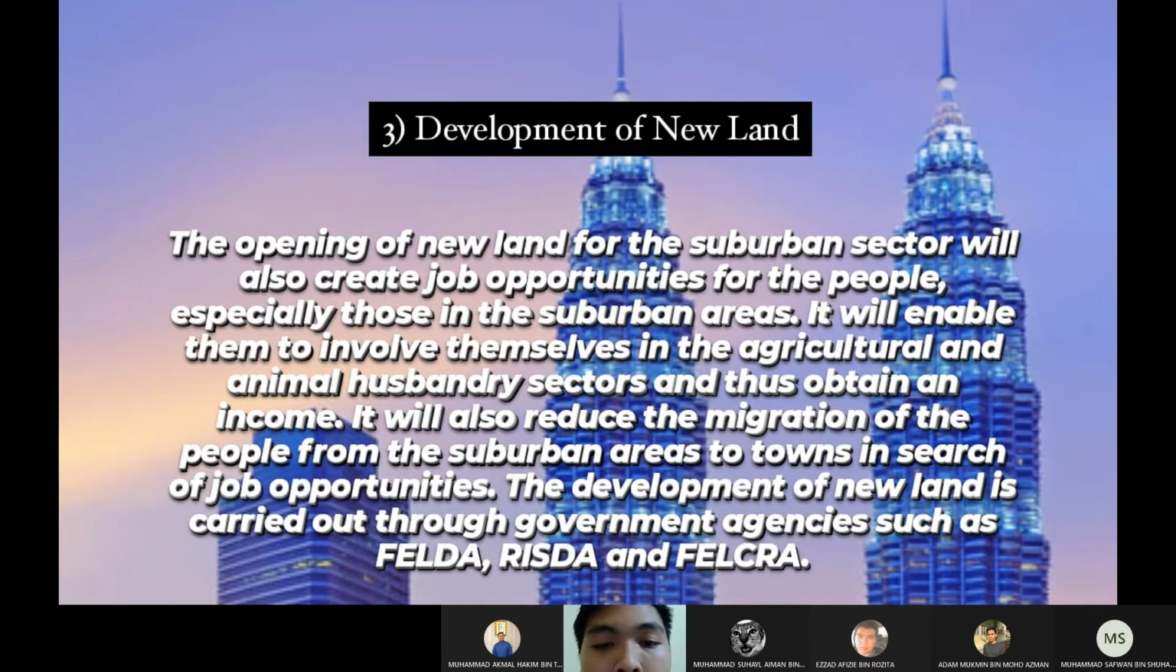The opening of new land for the suburban sector will also create job opportunity for the people, especially those in suburban areas. It will enable them to involve themselves in the agriculture and animal husbandry sector and thus obtain an income. It will also reduce the migration of people from suburban areas to town in search of opportunity. Development of new land is carried out through government agencies such as FELDA, RISDA, and FELCRA.